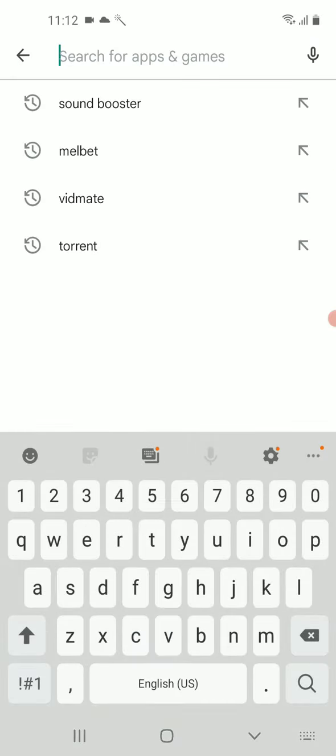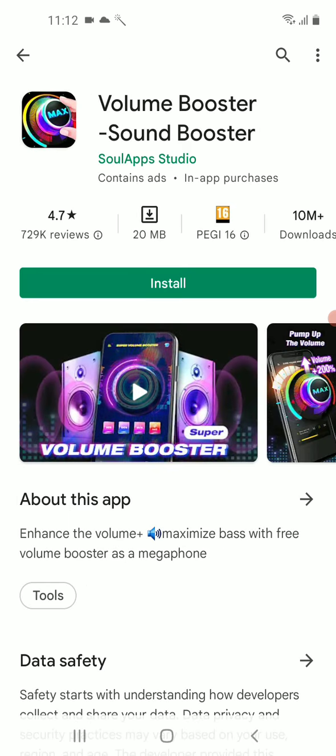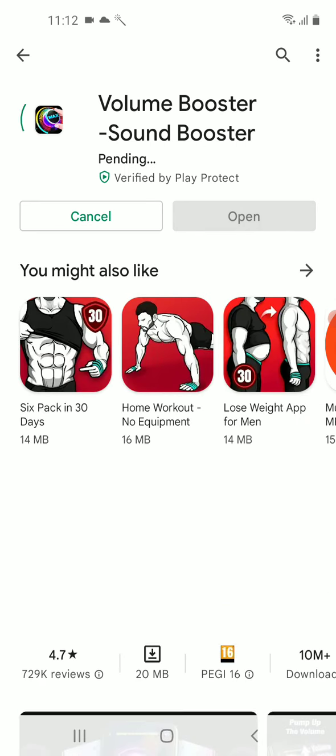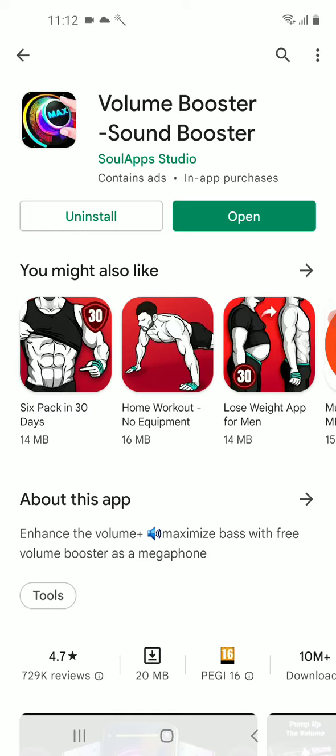then type in Sound Booster and choose one of the apps. So I was using this one because my primary app for listening to music and audiobooks is VLC Media Player, and this app has no problems with it.